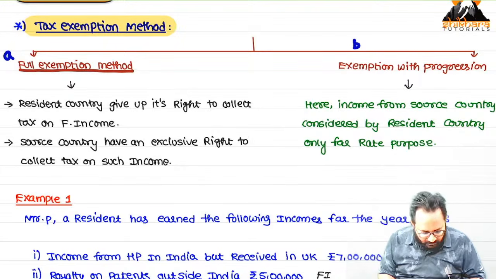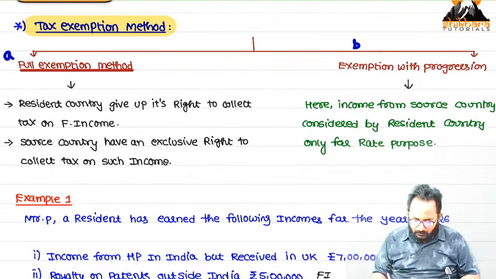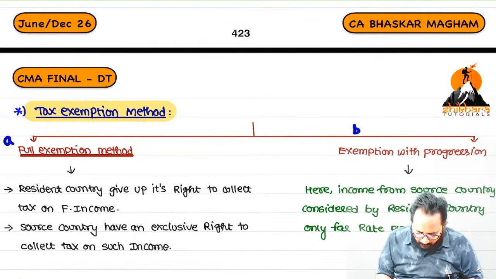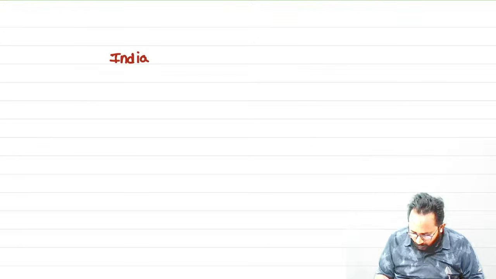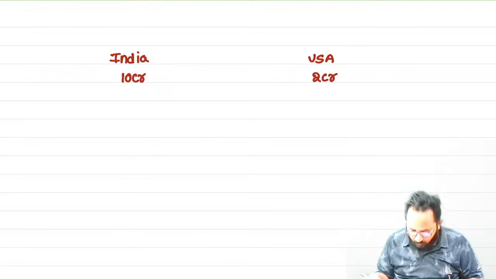Now we'll discuss the full exemption method. Simple. Example: we have India and the other country is USA. The income we have in India is 10 crore. The USA income is 2 crore.